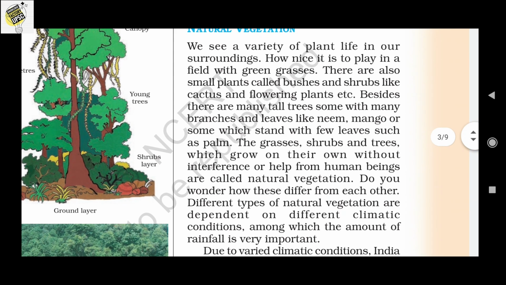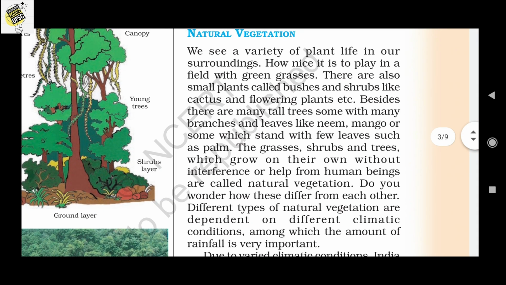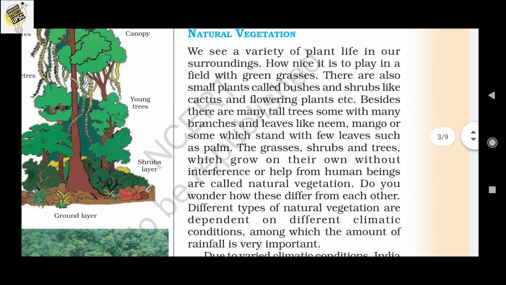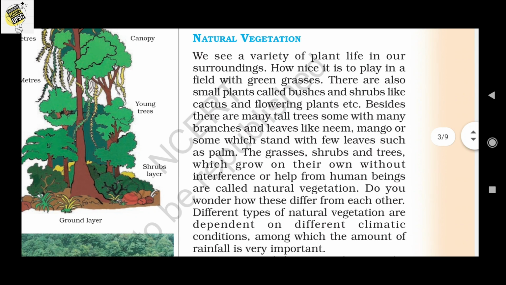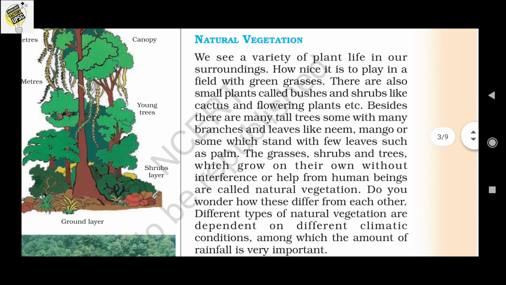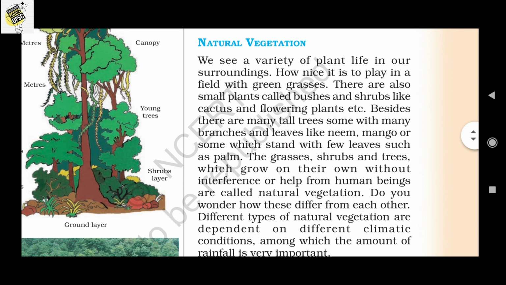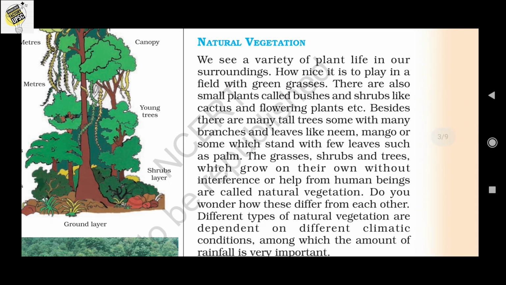Besides, there are many tall trees, some with many branches and leaves like neem and mango, and some with only a few leaves like the palm. So in our vegetation we can find different types of plants and trees, such as bushes, shrubs, flowering plants, cactus, trees with many branches such as the neem tree, and trees with few leaves such as the palm tree.